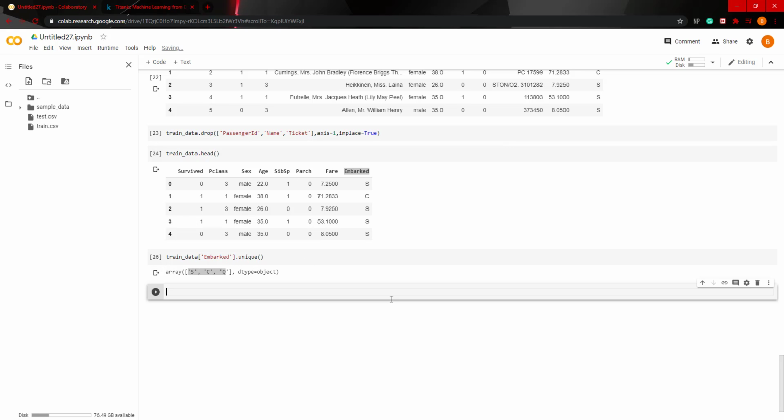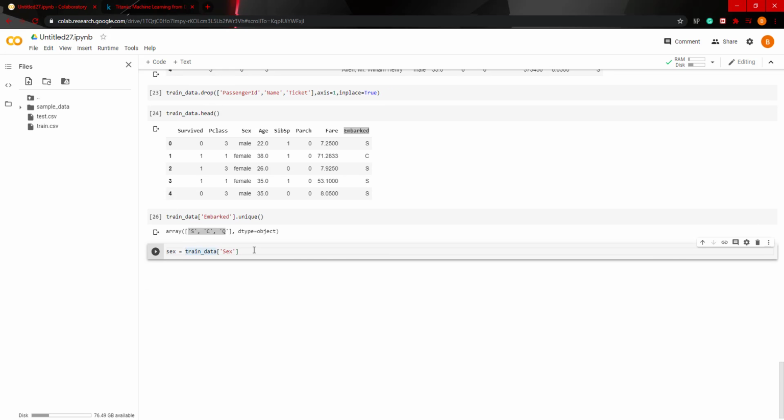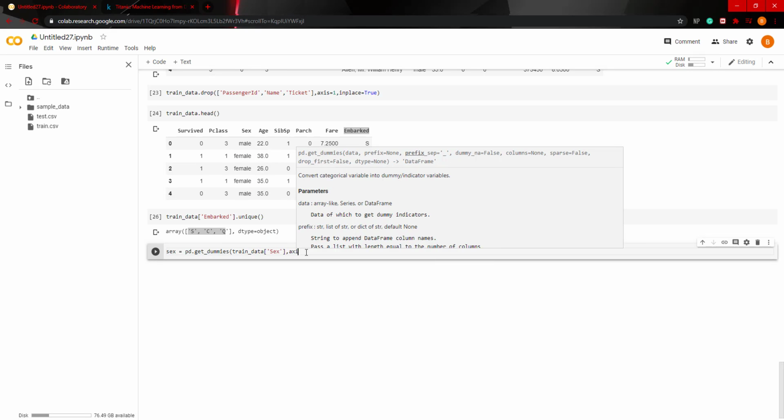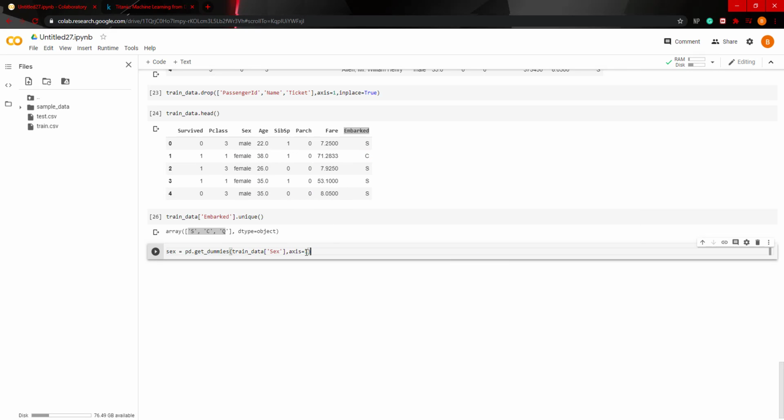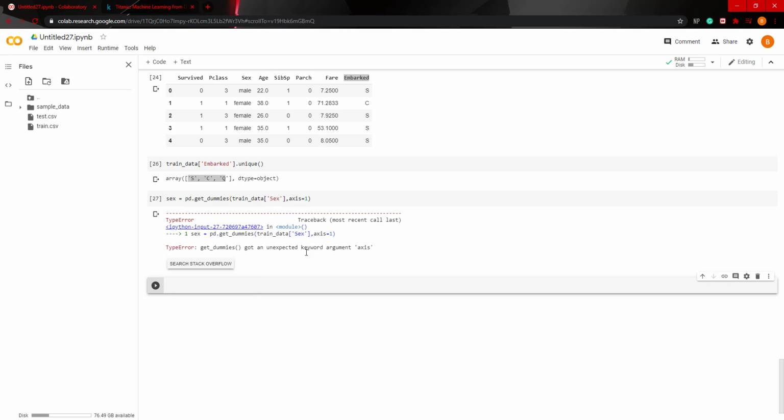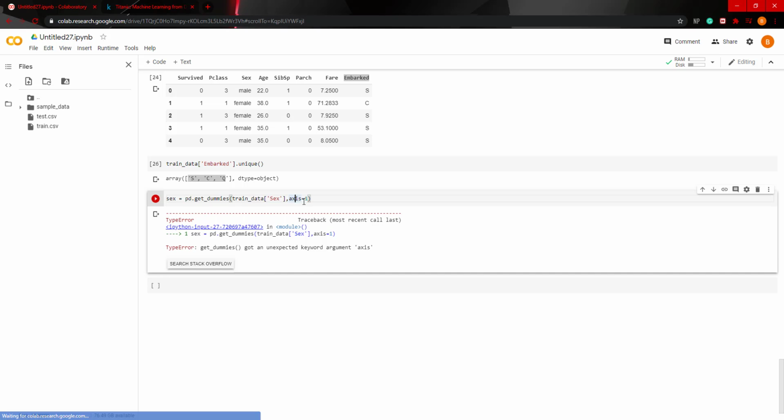Alright, so we're going to use pandas to one-hot encode these categories. So what we'll do is sex equals train data sex, pd dot get dummies, axis equals 1, or my bad, drop first equals true.